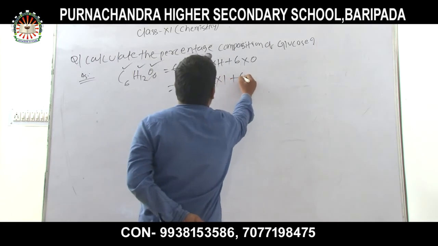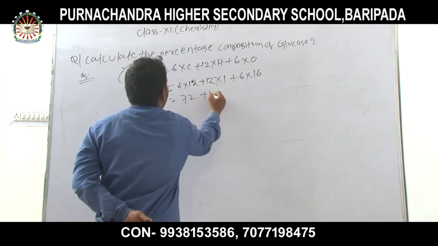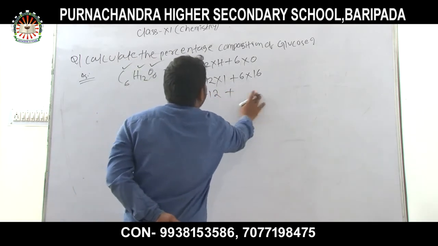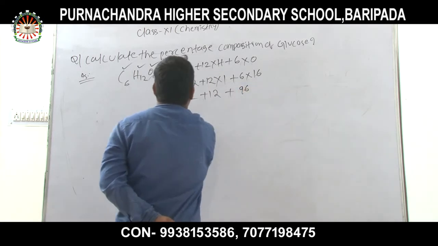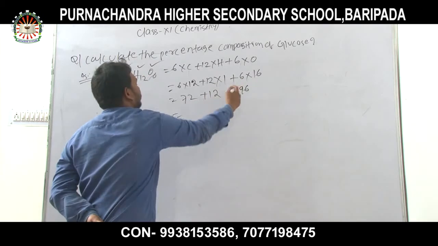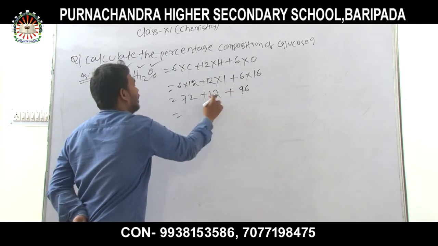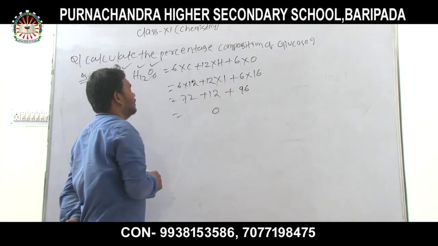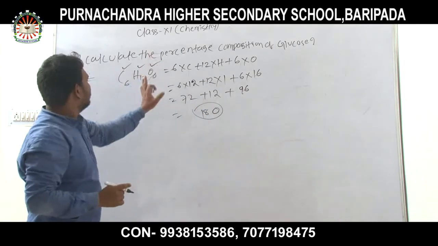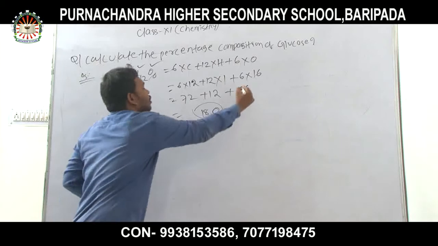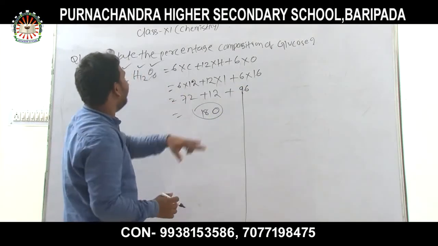Hydrogen mass is 1, carbon 12, oxygen mass is 16. 72 plus 12 plus 96. So its molecular mass, or molecular mass of glucose, is 180. Thus molecular mass of glucose is 180.